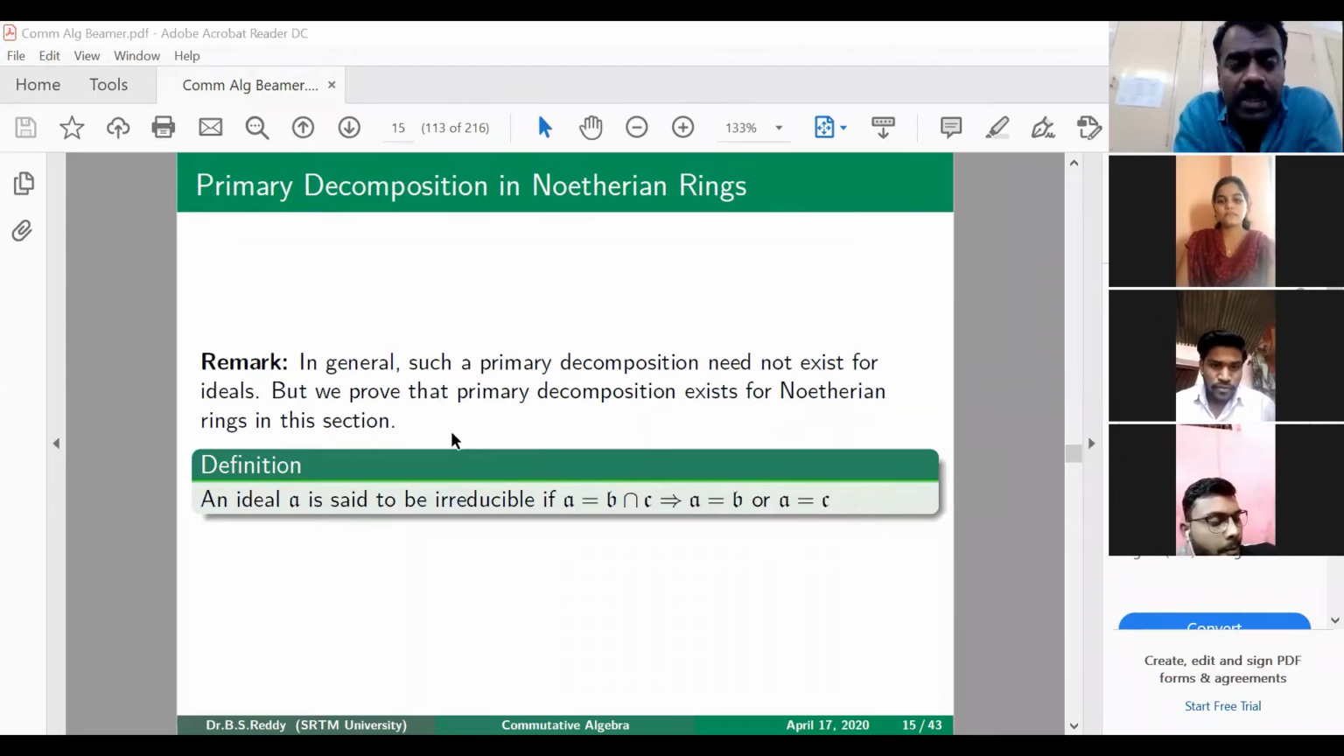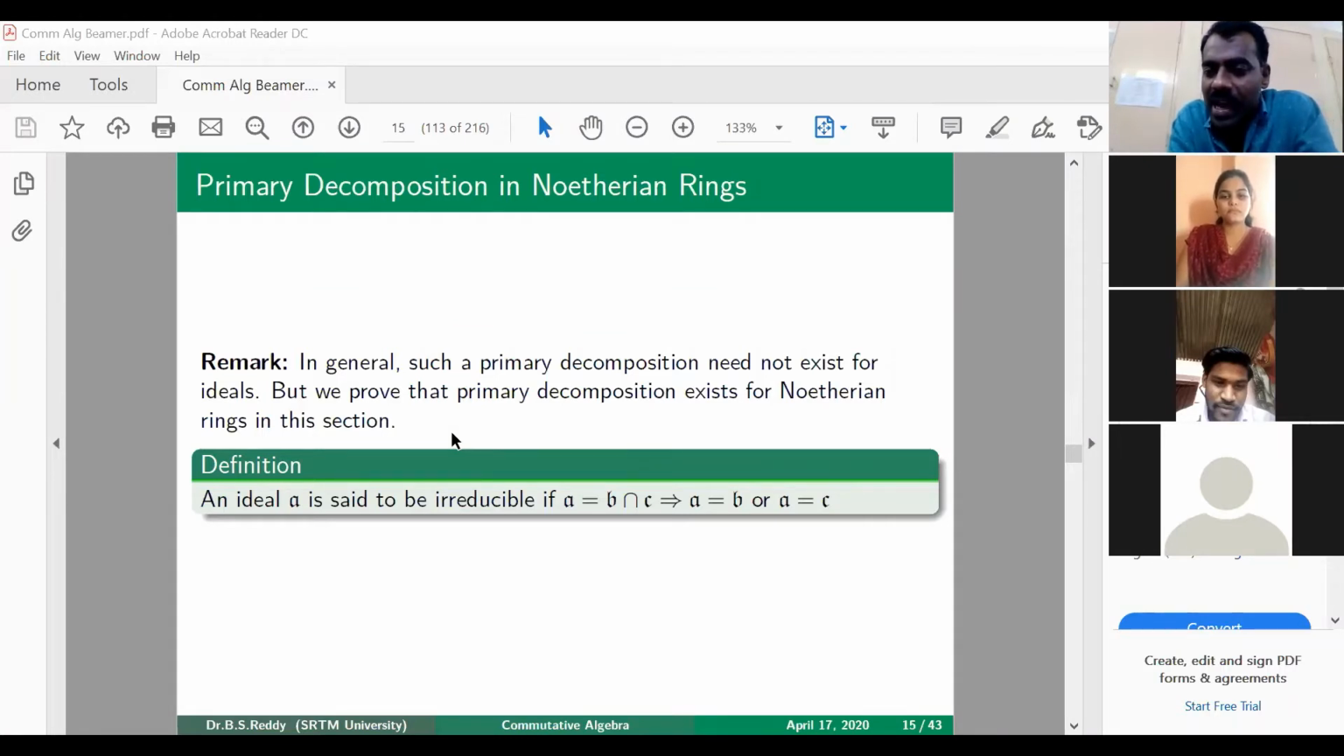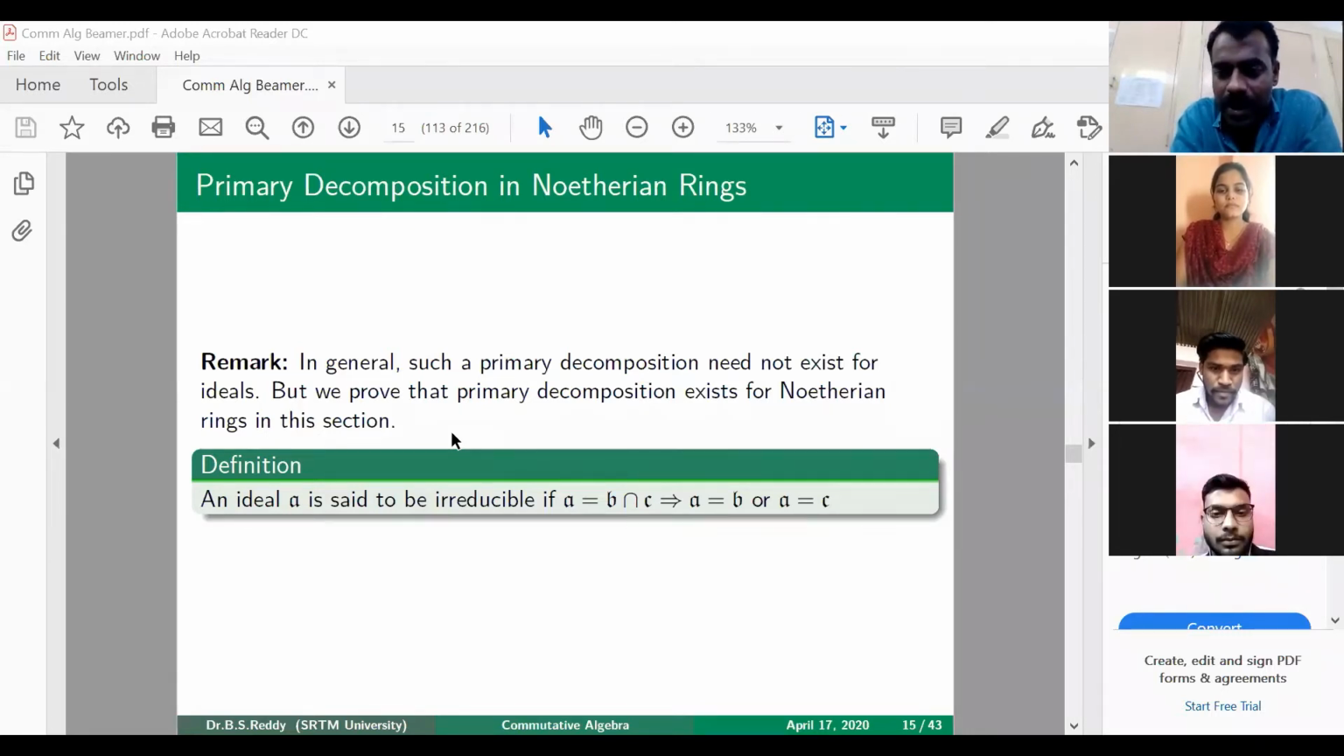To do that, we require some other definitions, namely what is meant by an ideal being irreducible. You might have heard of irreducible elements in your Galois theory or ring theory. Similarly, an ideal A is said to be irreducible if whenever that ideal is the intersection of two ideals, then it should be one of them. That means if A is B intersection C, then either A has to be B or A has to be C.